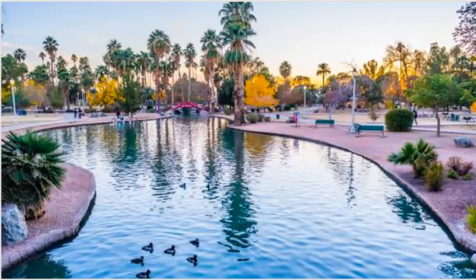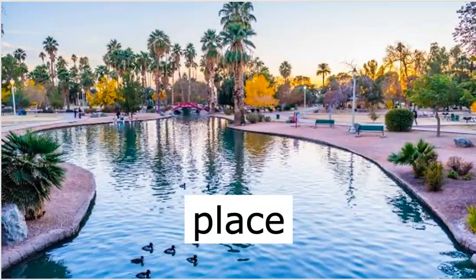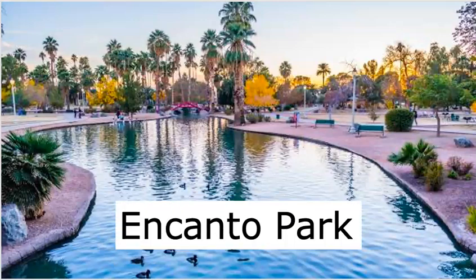Now look at this picture. This is a place. It is a park. It is Encanto Park in Phoenix, Arizona. What other words would you use? These are nouns to describe a place.